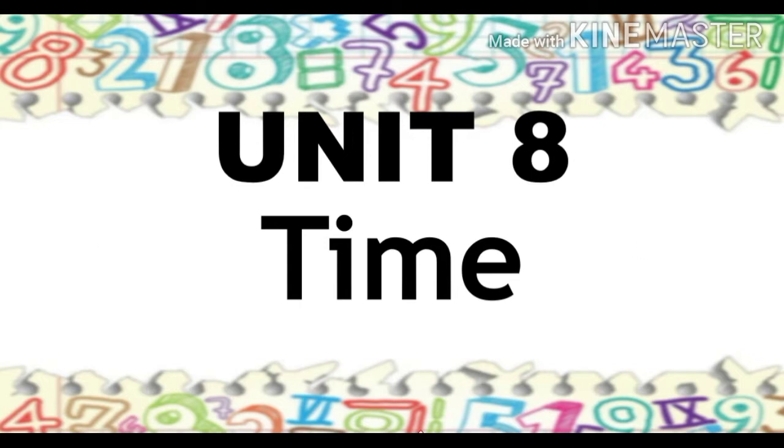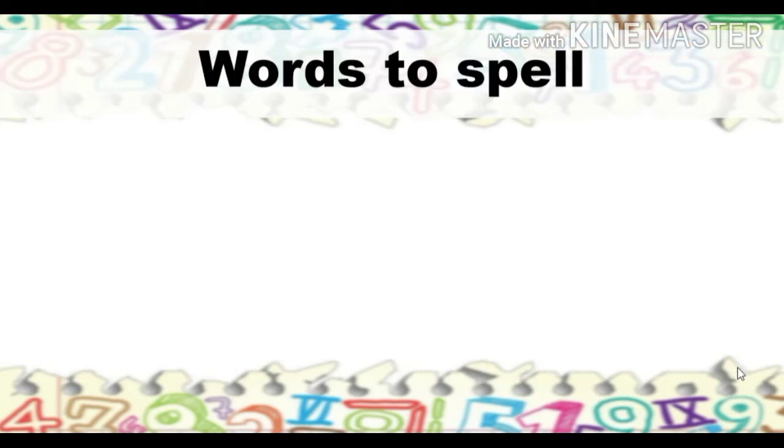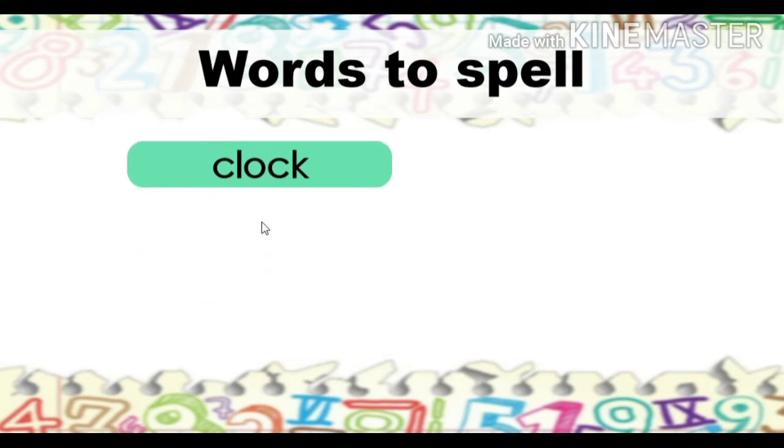It's all about time. First, we are going to have words to spell. The first word is clock. Spell the word clock. C-L-O-C-K. Clock. Next, time. Time.